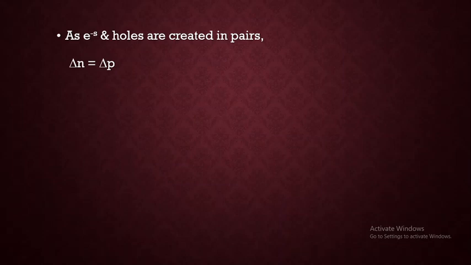And in order to derive certain relations, let us consider the equations. Because of the excitation, electrons and holes are created in pairs. That is, only when the electron gets excited into the conduction band is a hole created. We are not going to dope any impurity while studying photoconductivity. So as they are created in pairs simultaneously, we say that delta n is equal to delta p.